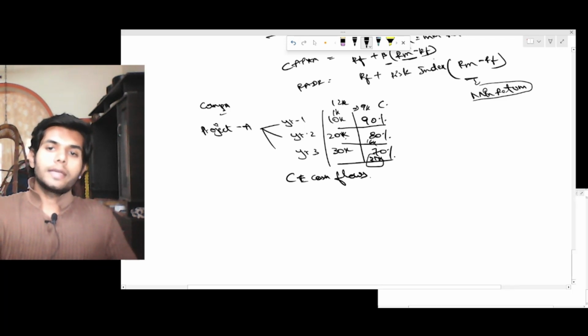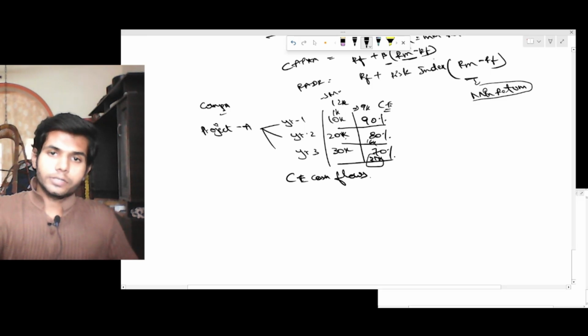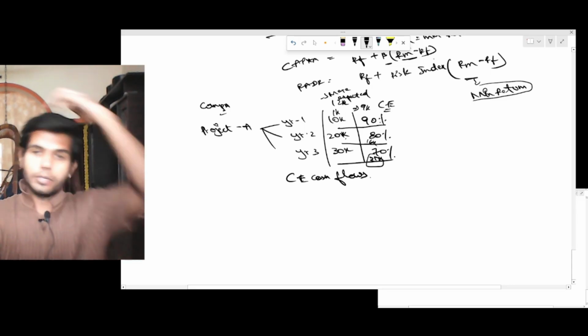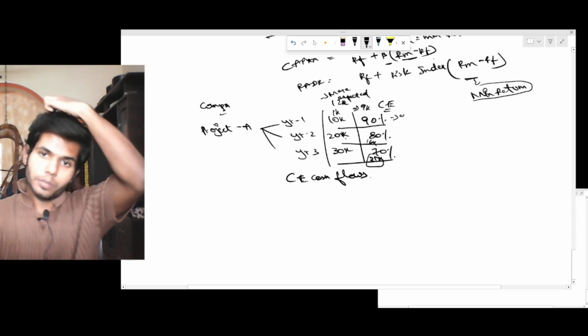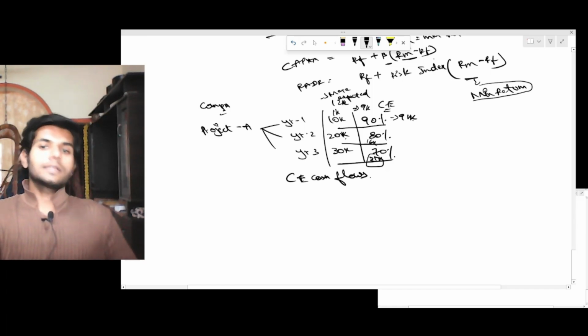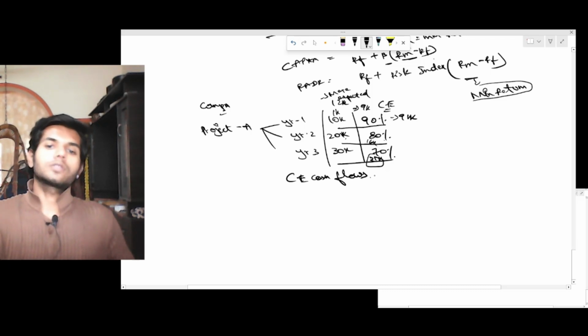So here there is a certainty equivalent. Now these are mere expectations, mere expected cash flows, but then there are certainty equivalent cash flows. There is a level below which there is no chance of you receiving less: at least 9,000 you will be receiving, at least 16,000, at least 21,000. So this is what is called certainty equivalent cash flows.